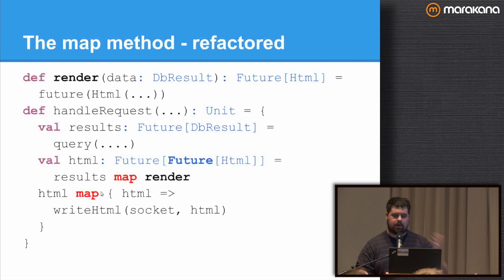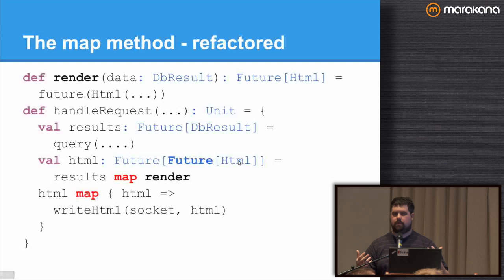Let's say I refactor though, and I make my render method, and my render method has to go off and do some other complicated things that it needs to do using futures because it's going to defer some calculations until something's done. So my render method now returns a future of HTML. All right. So after I get my database query here, I'm going to call map on the result and render it. But what do I get back from map? I get back a future of future HTML.